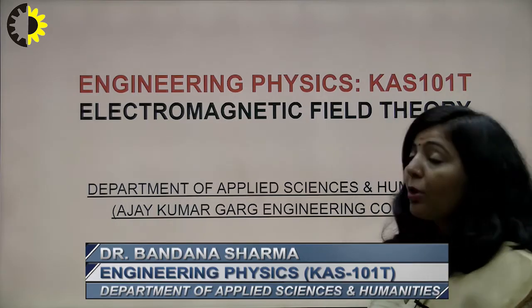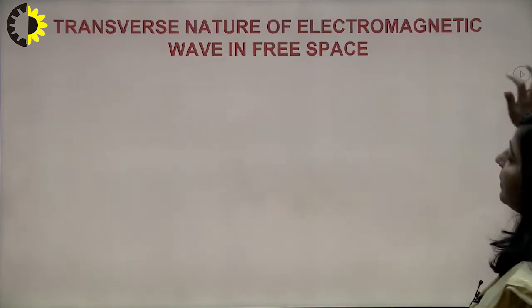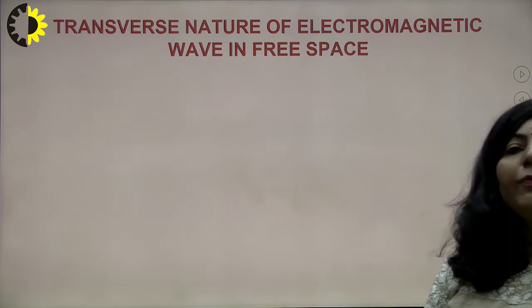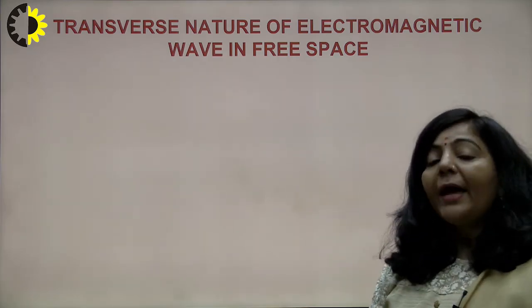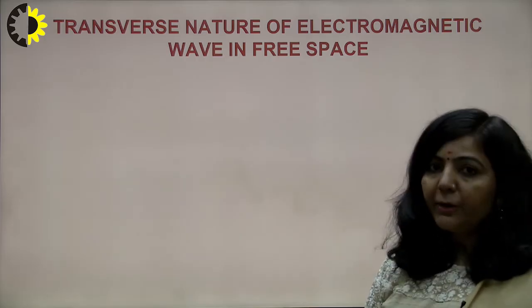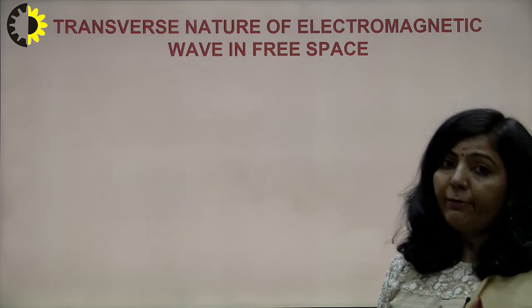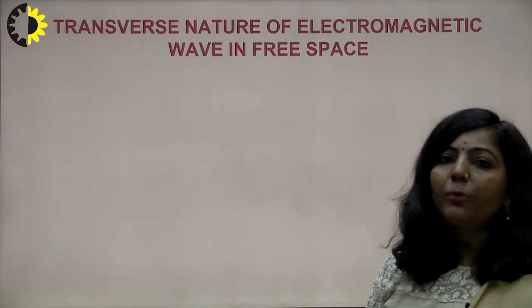So today the topic which I am going to discuss is the transverse nature of electromagnetic wave in free space. As we are discussing electromagnetic pulse or electromagnetic radiations, there will be an electric field vector, a magnetic field vector, and a direction of propagation.